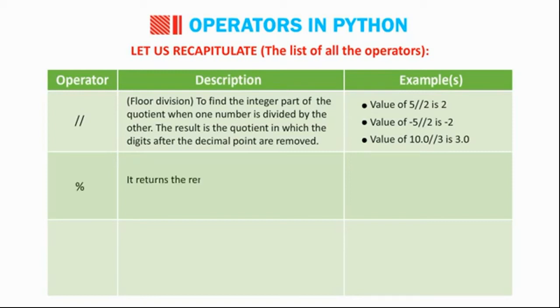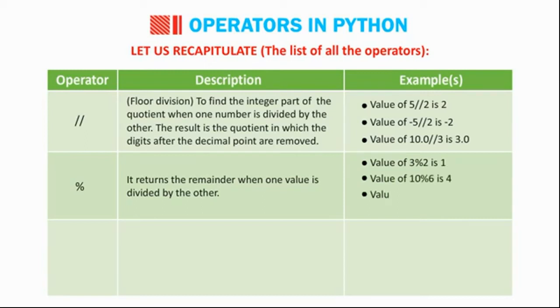Percentage, modulus. It returns the remainder when one value is divided by the other. Value of 3%2 is 1. Value of 10%6 is 4. Value of 6%10 is 6. Value of 10.3%3.2 is 0.7.